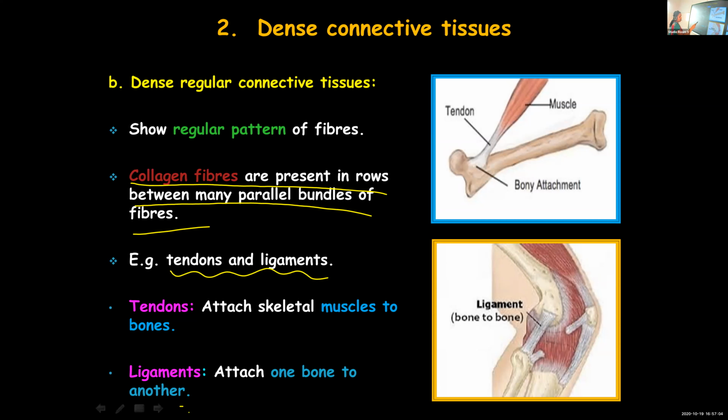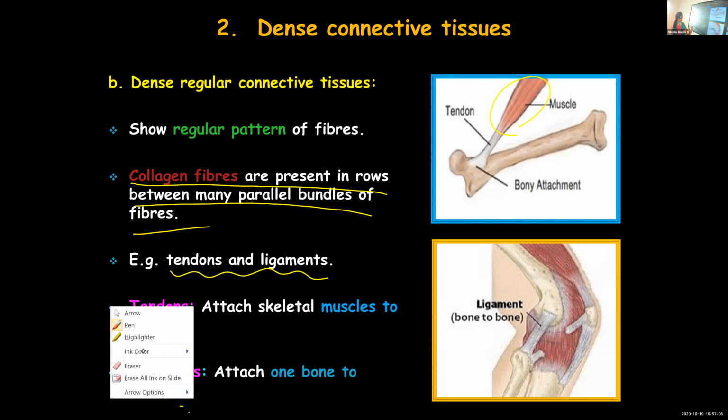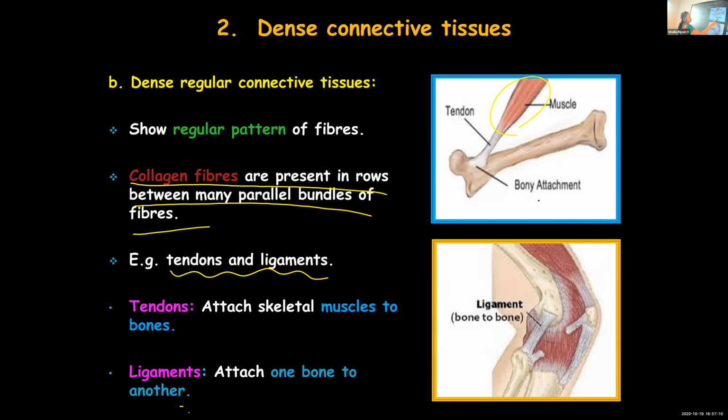Tendon, as I said, here you can see the skeletal muscles attached to the bone. With the help of tendons, muscles are attached to bones, whereas ligaments attach one bone to another. Here you can see this is one bone, this is another bone, and connecting these two bones there is a fibrous tissue, you call it a ligament.